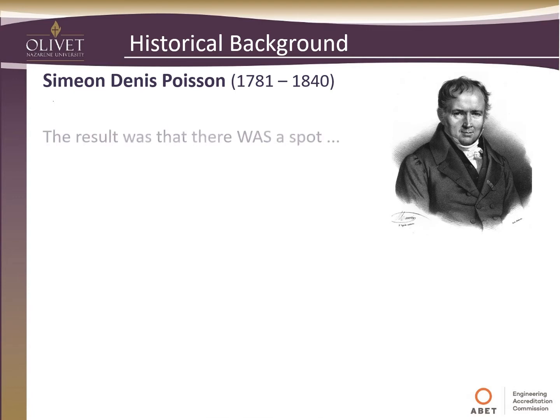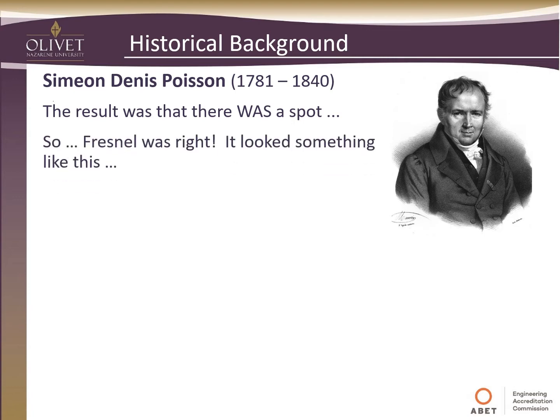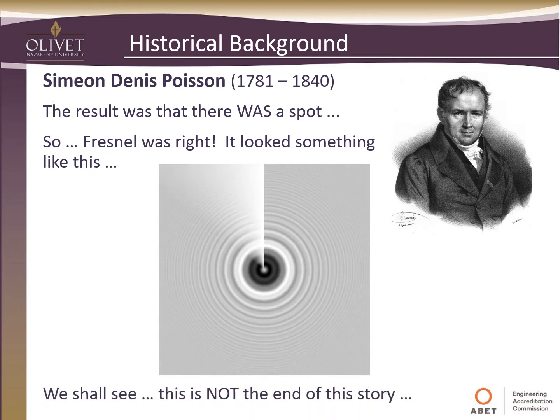Well, the result was there was a spot. So this meant that Poisson was wrong, at least in this aspect of his understanding of what was going on. This meant, of course, that Fresnel was right. And it looks something like this. In the shadow behind the obstacle, you can see the wave characteristics. And then, of course, here is the spot in the middle that was the point of contention in this competition.